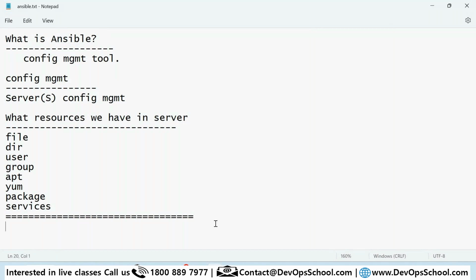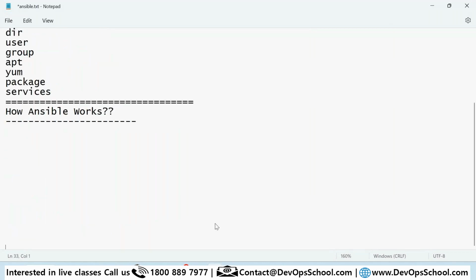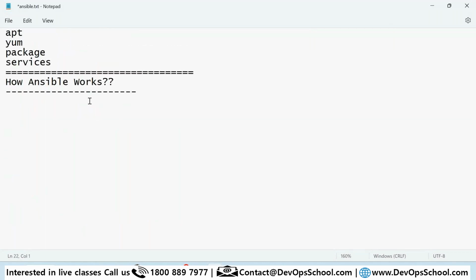So now, how does Ansible work? We need to understand this. In Ansible, we have the human, and we send the request to the Ansible control server. We call it ACS, and then ACS sends the request to ARS. ARS can be multiple.